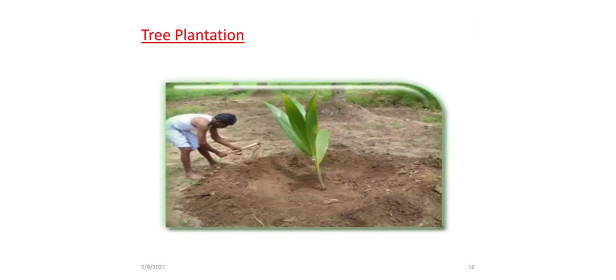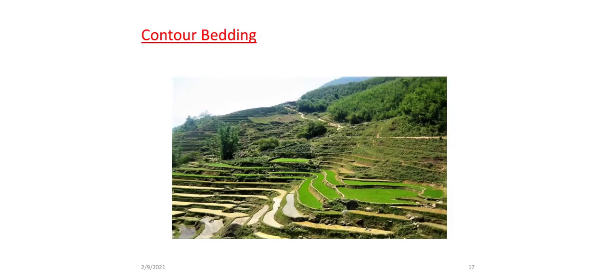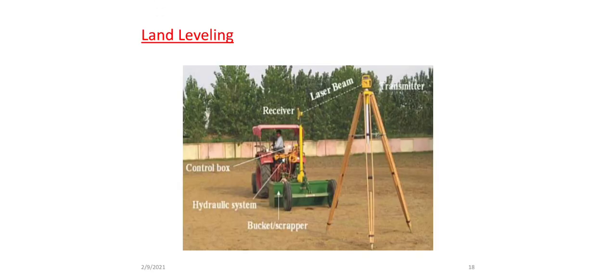Next one is tree plantation. Trees intercept rainfall in their canopy and reduce the amount of water reaching the ground, and also reduce runoff. Next one is contour bedding. Contour bedding is basically a stone or earth wall built across a slope along the contour to act as a barrier to runoff. And next is land leveling. It is used in surface irrigation like basin or furrow irrigation, where uniform water distribution is required.